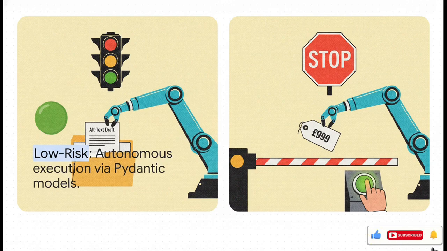For low-risk execution, things like drafting product descriptions or SEO alt text, sure, the system can execute autonomously using Pydantic models to ensure the output data cleanly matches your database schemas. But for high-risk execution, we're talking modifying active prices or processing actual customer refunds. For that, the workflow strictly pauses. It generates a transaction-safe state checkpoint, submits an authorization request, and it only resumes after explicit human validation. Remember this rule: as long as you know something the agent doesn't, you need to stay in the loop.